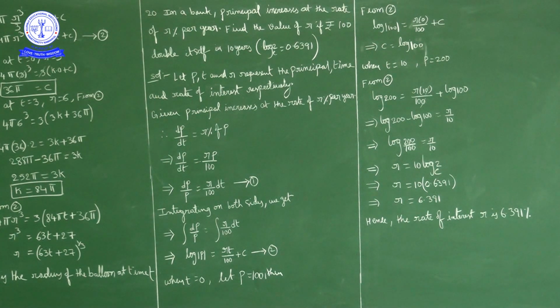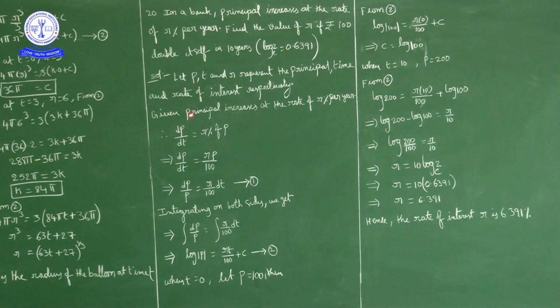Okay. Well, right here, let p, t, r represent principal, time and rate of interest respectively. P is principal, t is time period, r is rate of interest. Now what is given? Principal increases at the rate of r% per year. So rate of change of principal with respect to time is what? R% of principal. So dp upon dt means rate of change of principal with respect to time, which is r% of p.